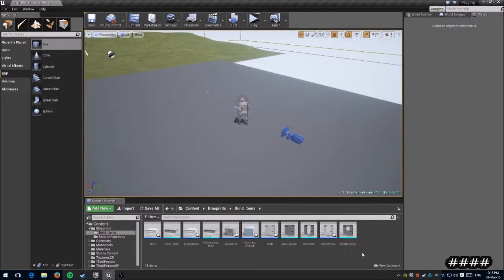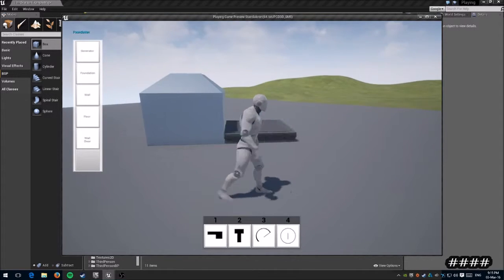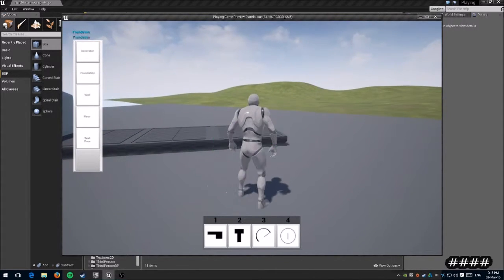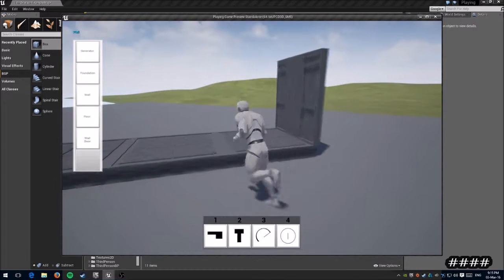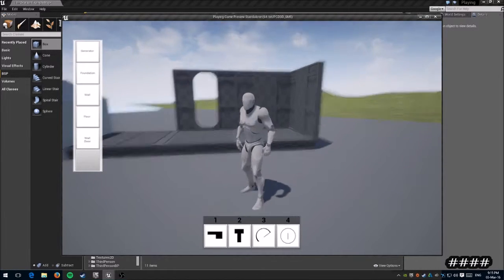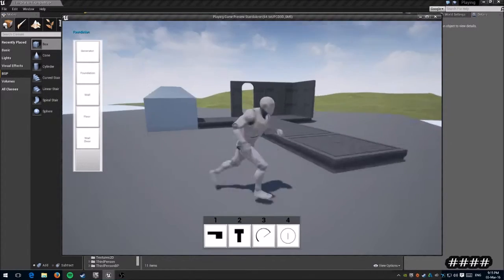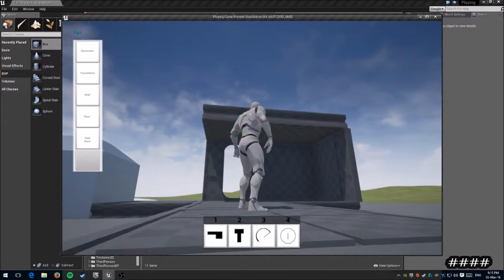Okay, an introduction on how you can add another static mesh to the instance storage or the generator storage. Currently the system has, ignore the UI, it's got its foundations, it has a wall, and I've also got a door. It's also set up so if I build the foundations like that and then build the floors